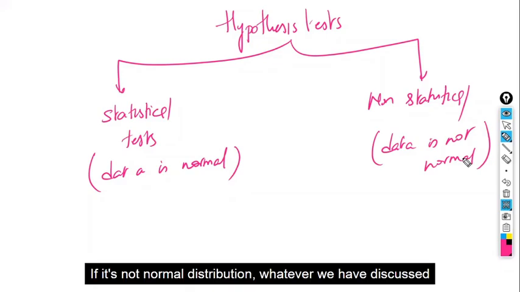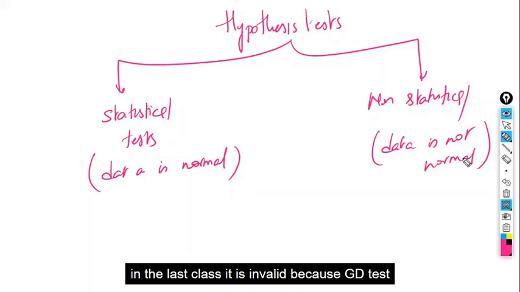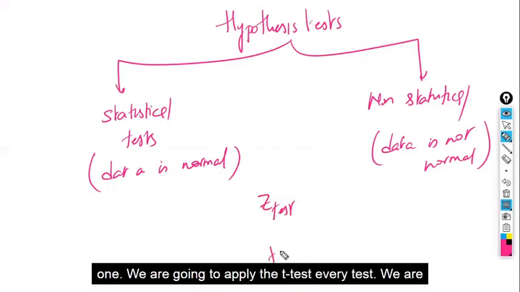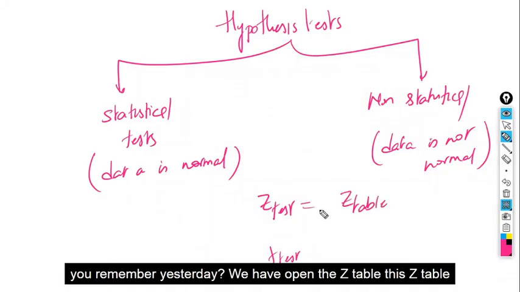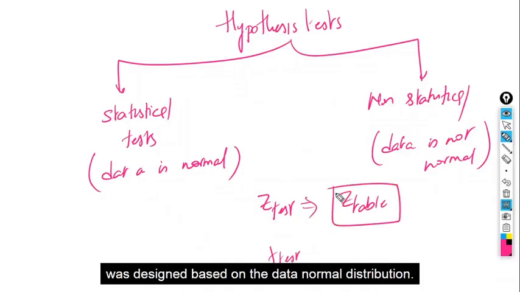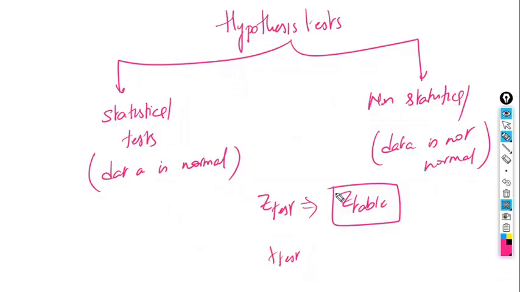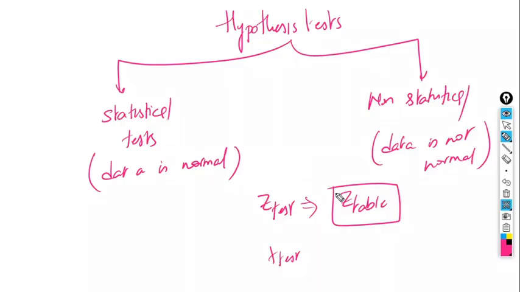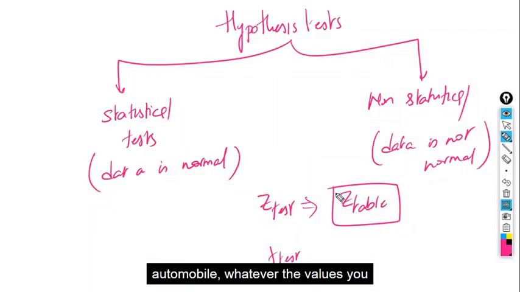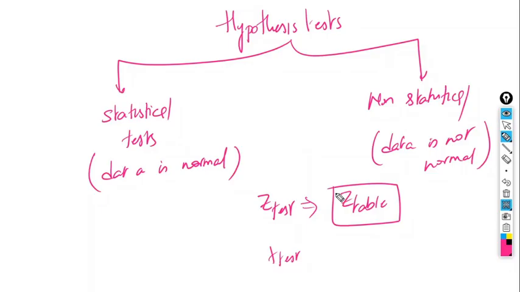If it is not normal distribution, whatever we discussed in the last class is invalid, because of the Z test we applied, or the T test we are going to apply. After the Z test, we opened the Z table. Do you remember yesterday? This Z table was designed based on normally distributed data. It was not designed for skewed distributions. All the values you see in the Z table are related only to normal distribution data.